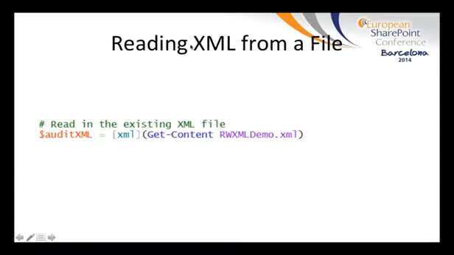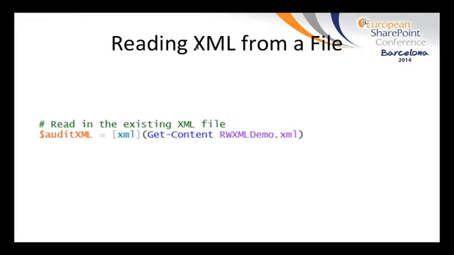All right. So now we've successfully saved an XML file to the file system. The next thing we're going to want to do is read that file back into another script. Maybe it's because we want to add more data, or maybe we want to read from the existing data. For now, what we want to do is add more data to the XML. We really want to document as much of the SharePoint farm as we can.